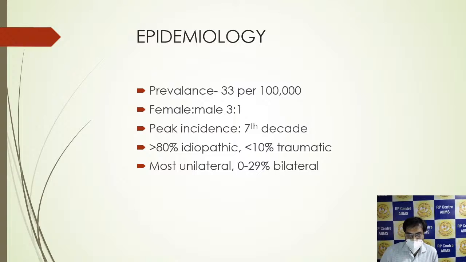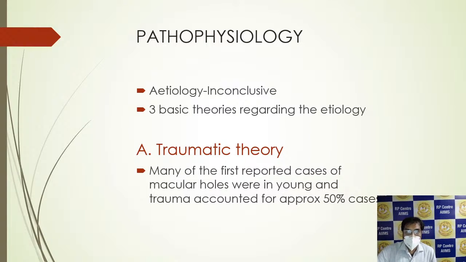80% are idiopathic, 10% traumatic, mostly unilateral, and 0 to 29% are bilateral. The pathophysiology, that is how a macular hole develops, is very inconclusive, but 3 basic theories regarding the etiology were given. The first was the traumatic theory.